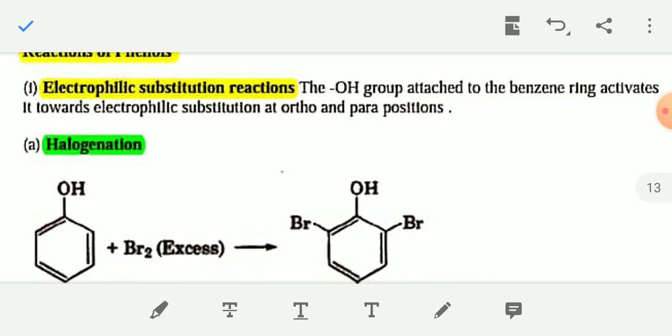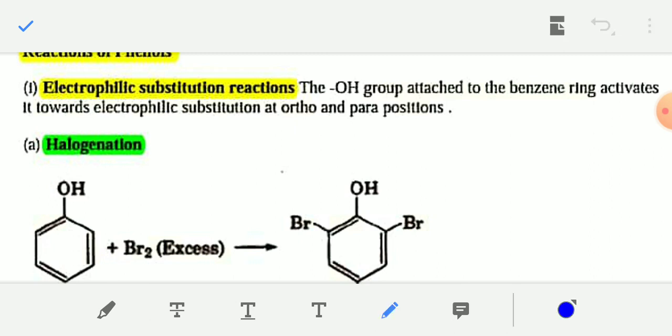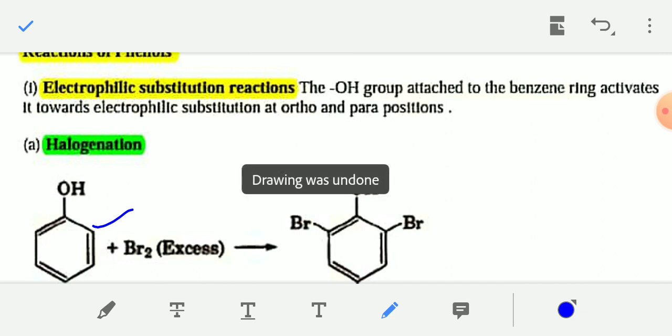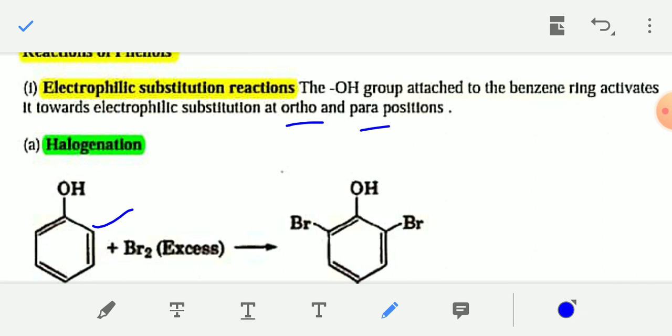The OH group attached to the benzene ring activates phenol towards electrophilic substitution reaction at ortho and para position.